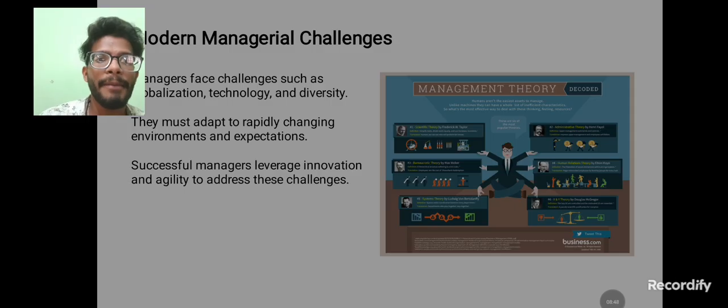Then what are managerial challenges? So managers face challenges such as globalization, technology, and diversity. They must adapt to rapidly changing environments and expectations. Successful managers leverage innovation and alignment to address their challenges. So I already gave the image of the diagram. How we can assign the work, how the manager will take care of the work.